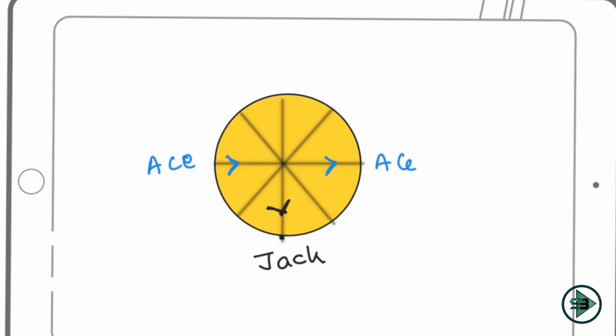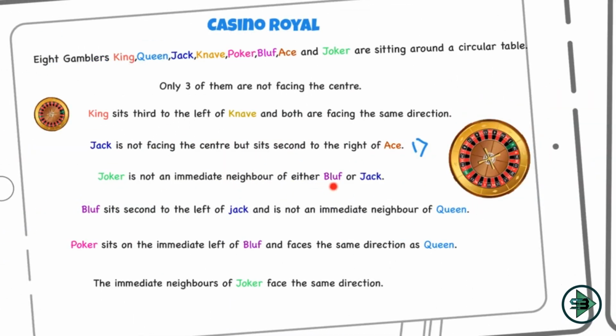Let's go on to the next. The next statement I read is this: Joker is not an immediate neighbor of bluff or Jack. I know Jack, but I don't know where bluff is. So this does not give me any link, so I cannot use this statement as my second link. Let's see if I can get my second link from any other statement. Bluff sits second to the left of Jack. Okay, now I have it.